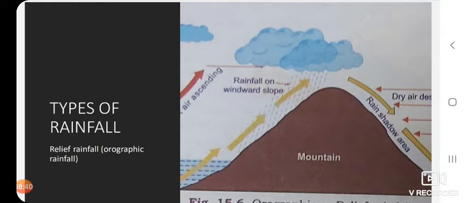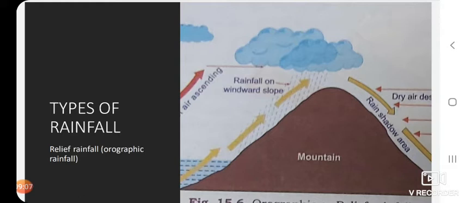So the presence of mountains causes humid air to rise, and the sudden ascent causes cooling of the air, leading to condensation and precipitation. Since it is caused by the relief of the land, it is called relief rain.